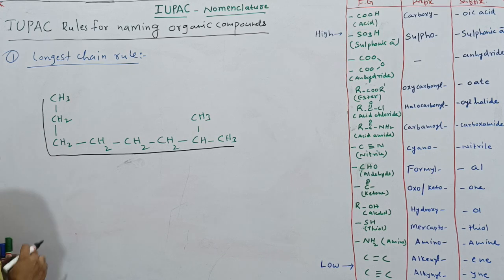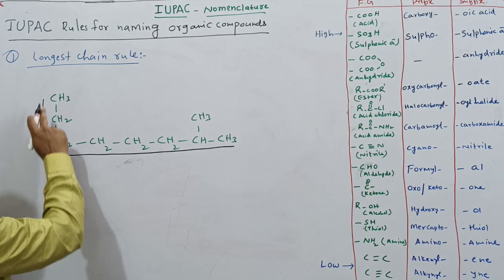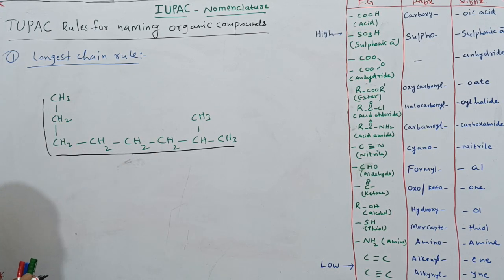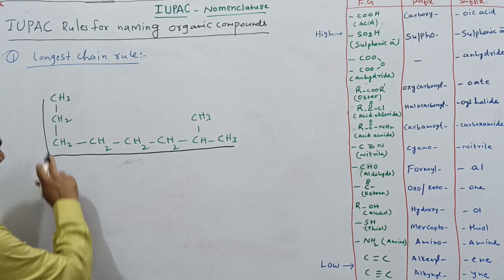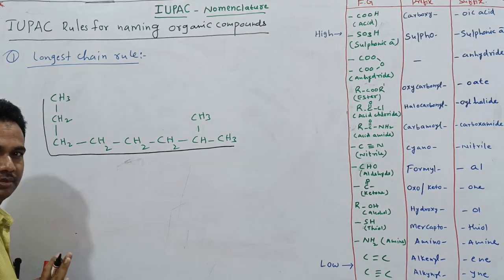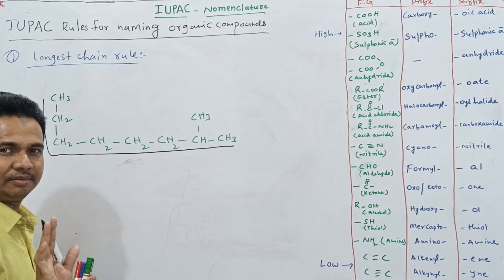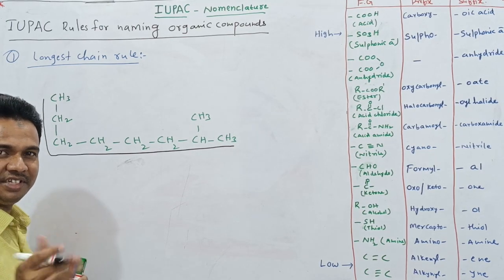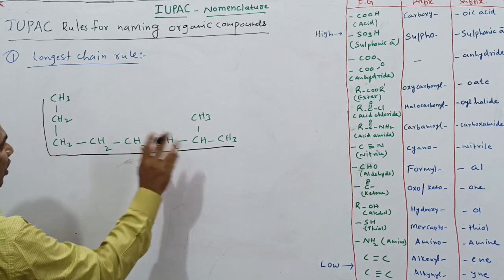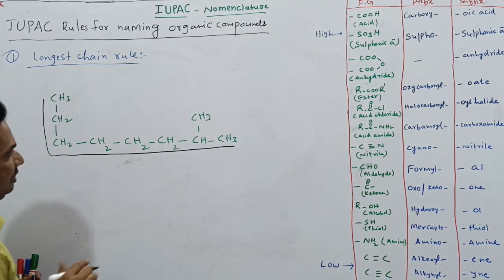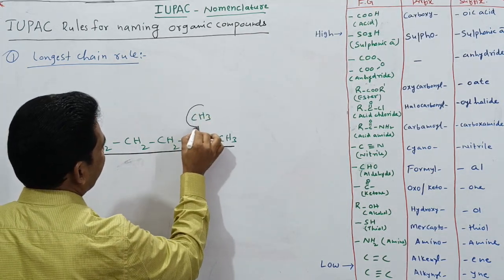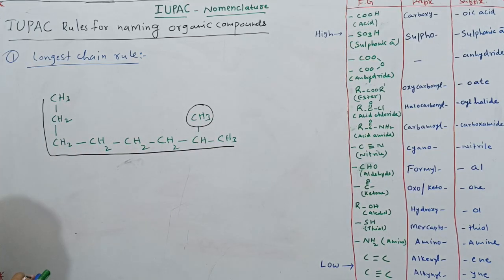But the rule does not say that. We have to select the longest chain no matter whether the carbons are straight or not. If it is not straight also, in this way we have to select the longest chain. Now this we are selecting as the substituent.